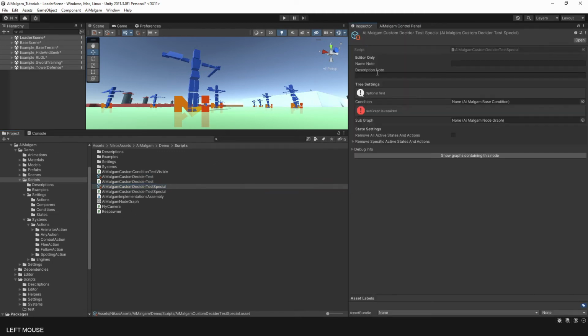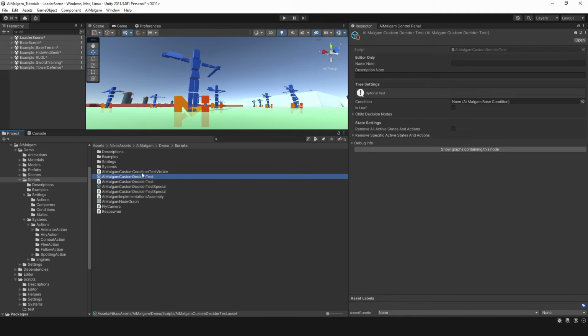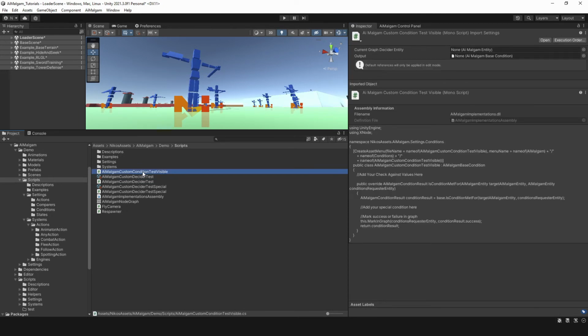You can also see where the custom decider scriptable objects were located, right beside the AiMalgam node graph.